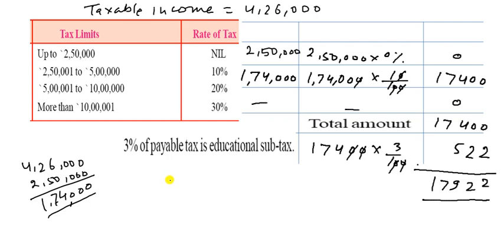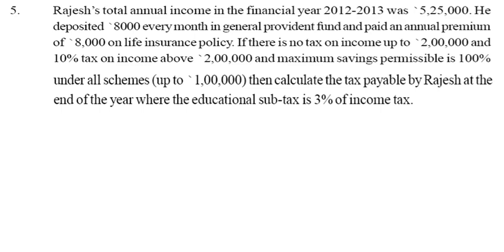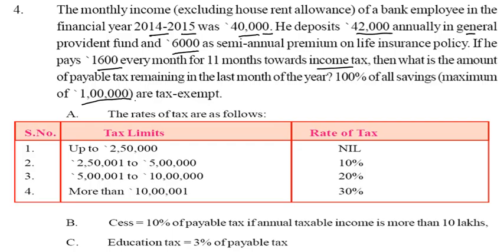So the paid amount is given by, how can we find the paid amount is equal to how much? So let us see. He paid 1,600 rupees for 11 months.